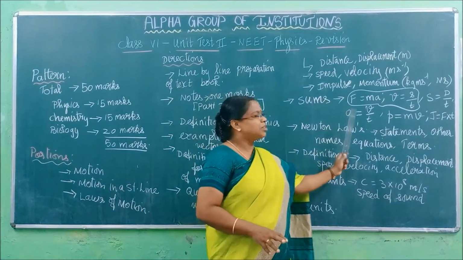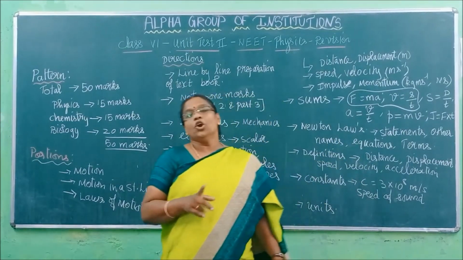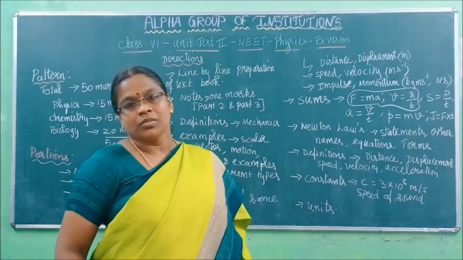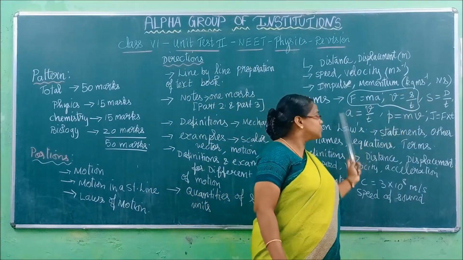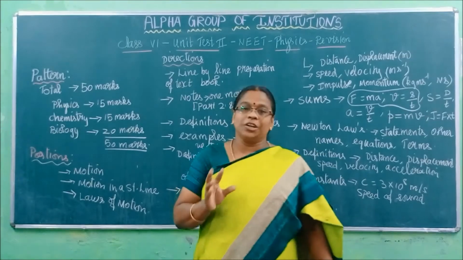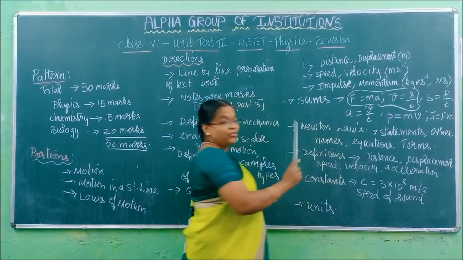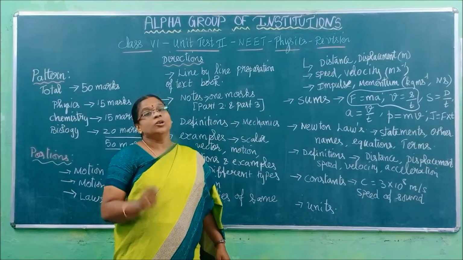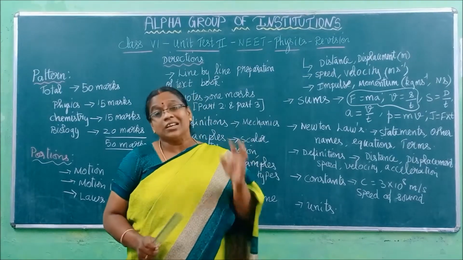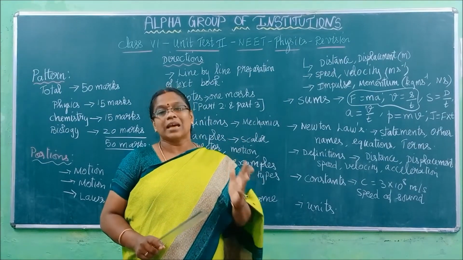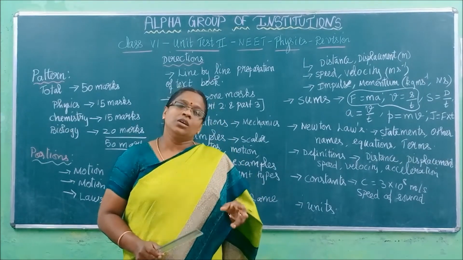So direct substitutions and sums based on F is equal to ma we have done in your part 3 videos. You can take those sums as an example for the other formulas also, to see how we are going to substitute. It is simple substitution, which you can learn from how we did that sum. If you have not seen that video, go to it, search for the Mechanics Part 2 video, class 6. Just watch how I did those sums.